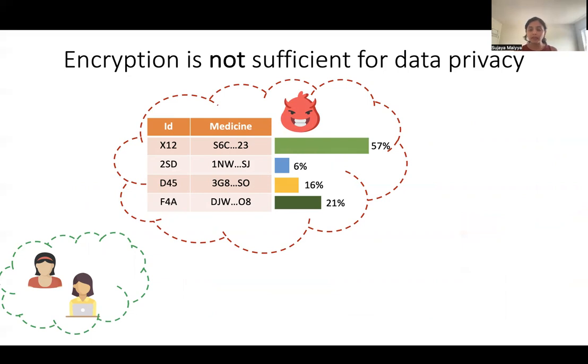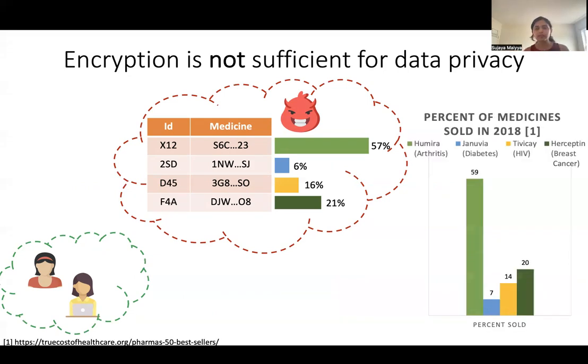Now, completely independent of this, another pharmaceutical company produces its yearly sales statistics and publishes this publicly. Now, the adversary, having access to its personal model and this publicly available information, can map the two and learn that next time when a client accesses row number 4, very likely the client is buying medicine for breast cancer.